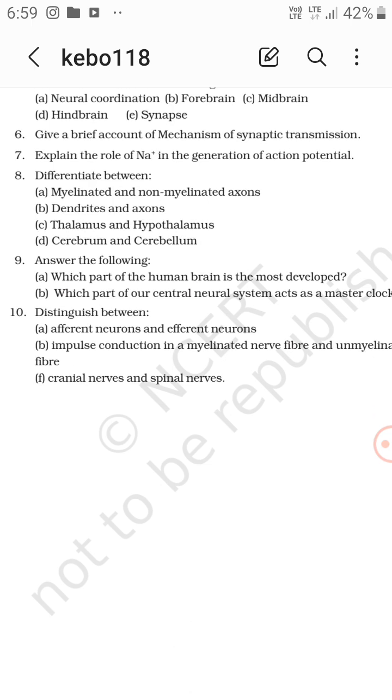Thalamus and hypothalamus. The hypothalamus controls eating, drinking, and all that. The thalamus is like motor and sensory signaling. Then cerebrum and cerebellum. The cerebrum is the cerebral hemisphere. It divides into two halves, right? And then the cerebellum.